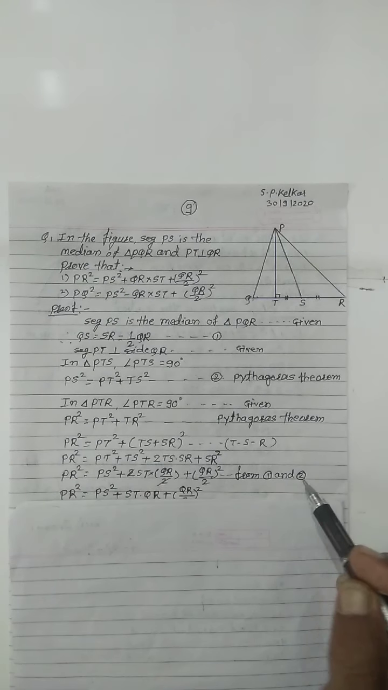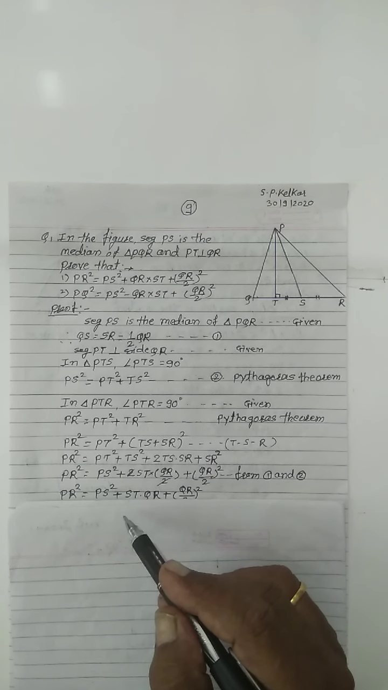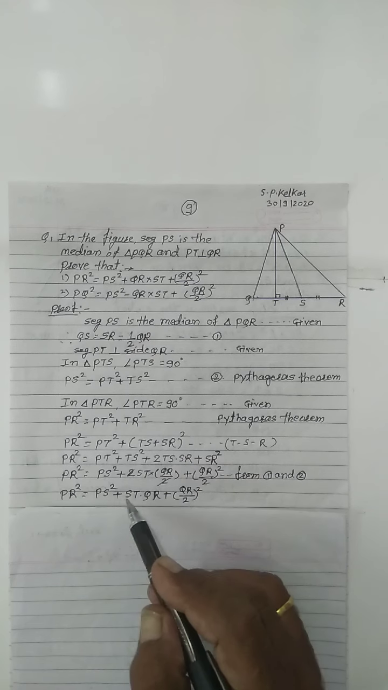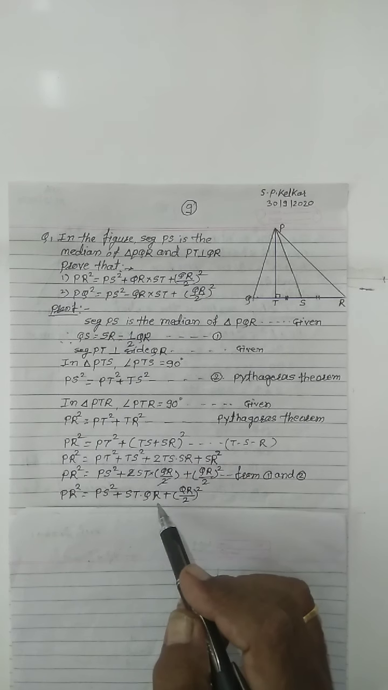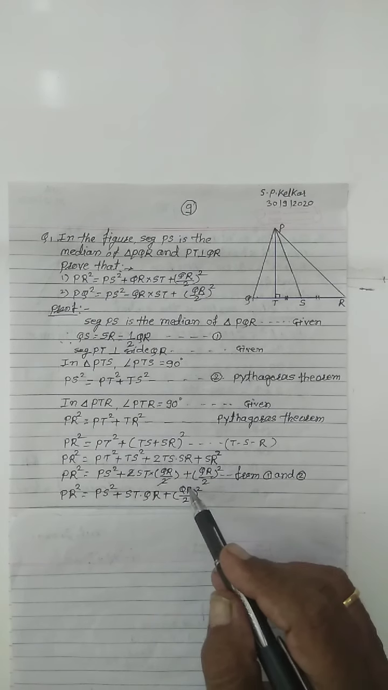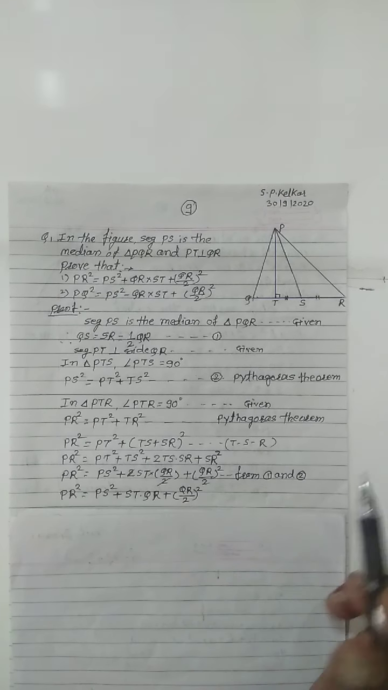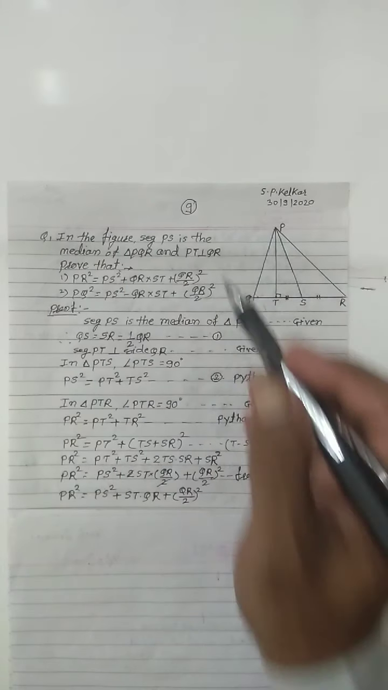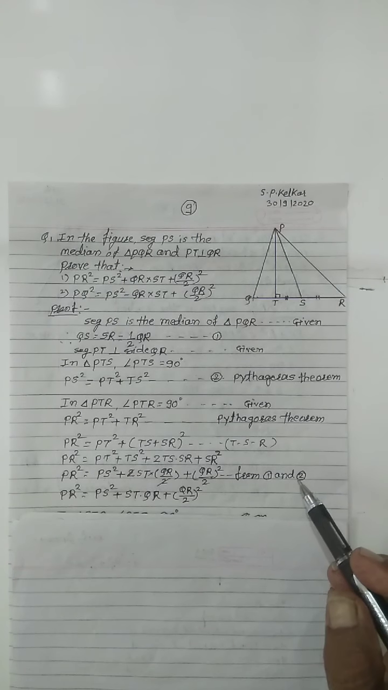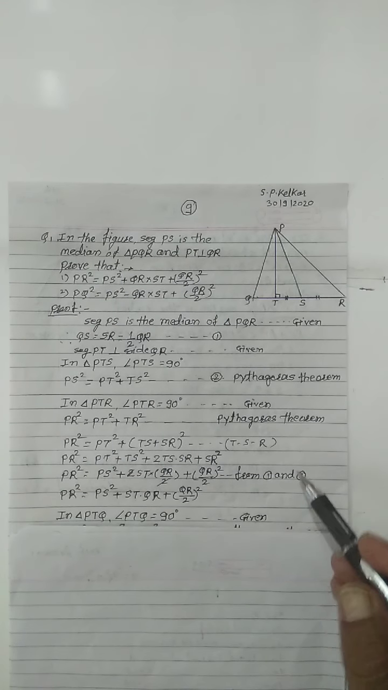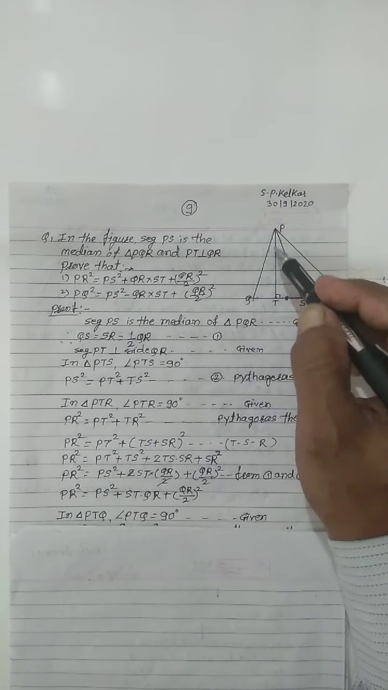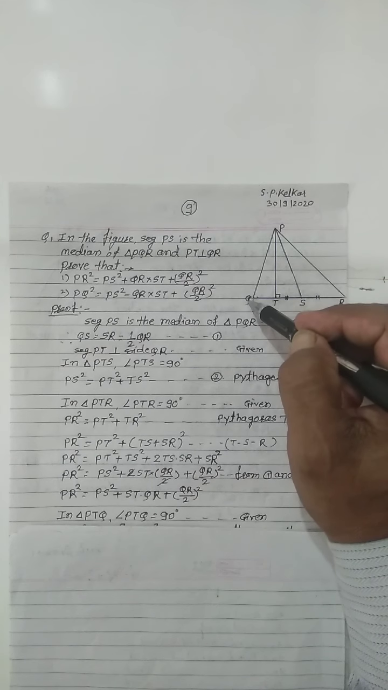From equation 1 and 2, this 2 and this 2 cancel. Then PR square equals PS square plus ST into QR plus (QR by 2) bracket square. In this way we complete the first proof. Then for the second proof we write the triangle PTQ.